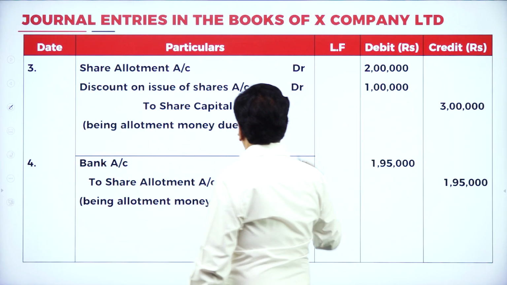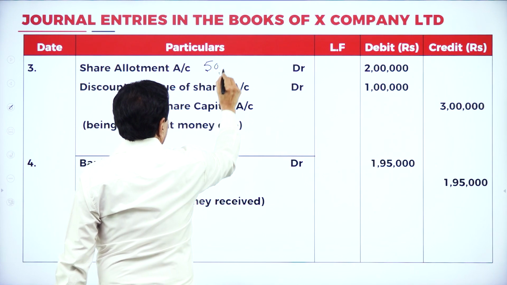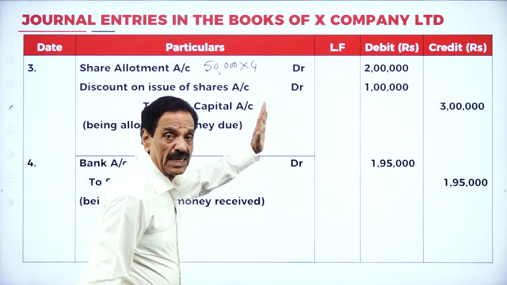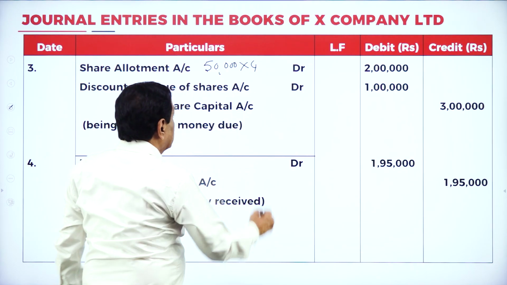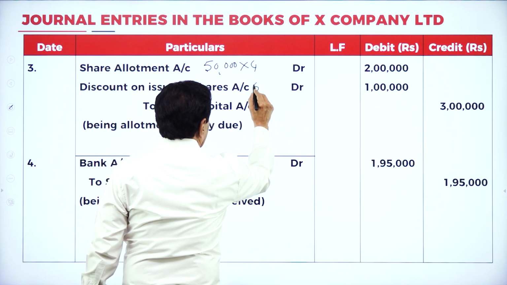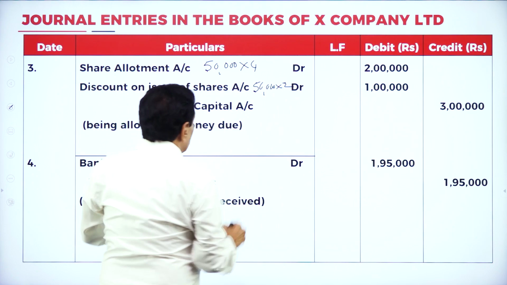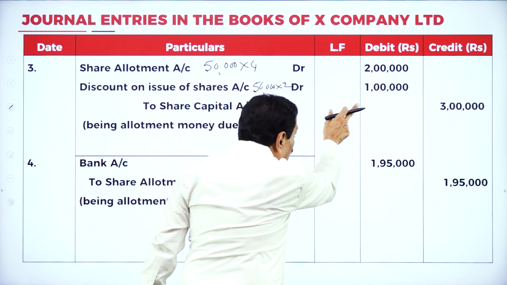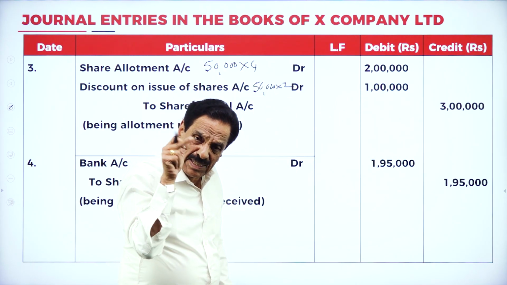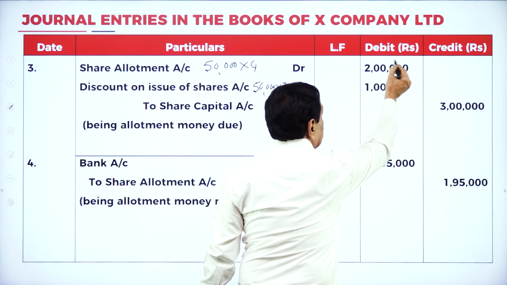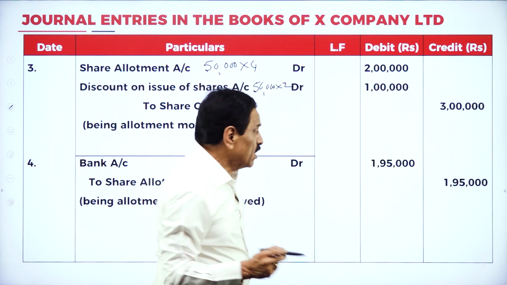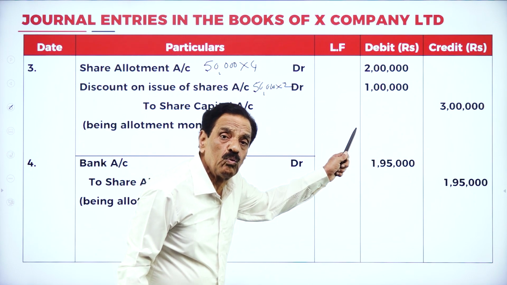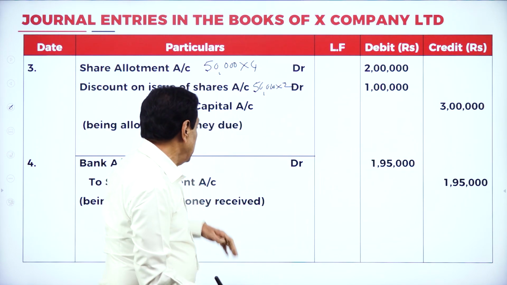You'll pass the entry. Share allotment account debit, 50,000 into 4. Discount on issue of shares, 50,000 into 2. To share capital account, 3 lakh. Actually, we require 3 lakh. But how much discount allowed? 1 lakh. Discount is a nominal account, debit the losses. So how much money are we going to receive? 2 lakh. Totally we got 3 lakh rupees: real money 2 lakh, discount allowed 1 lakh. What's the total? 3 lakh. Then what's the next entry?